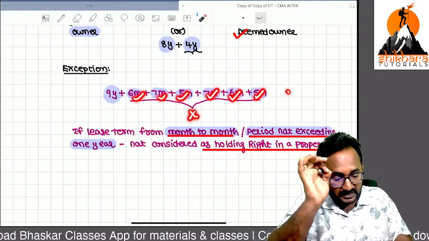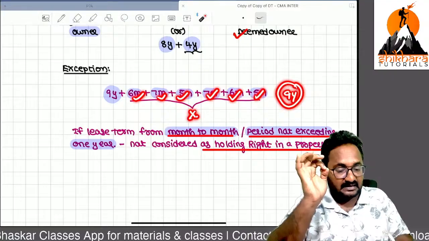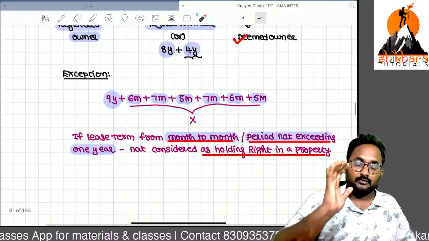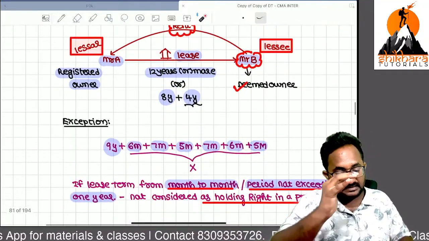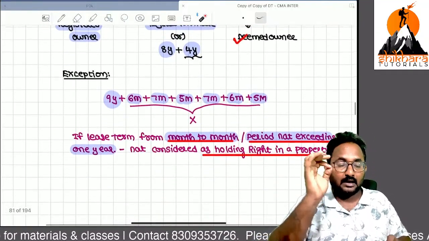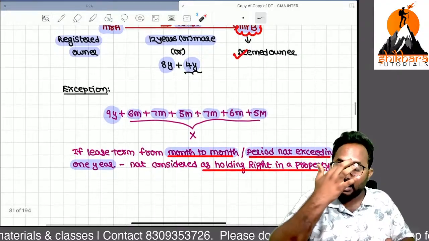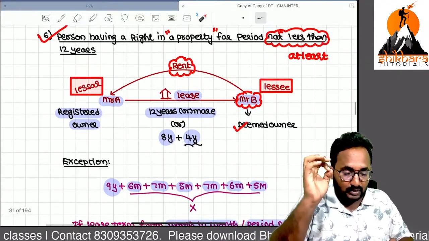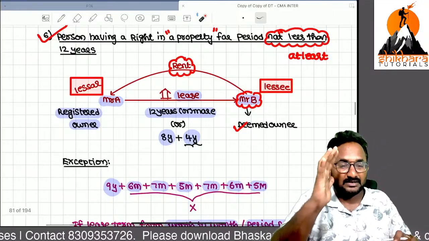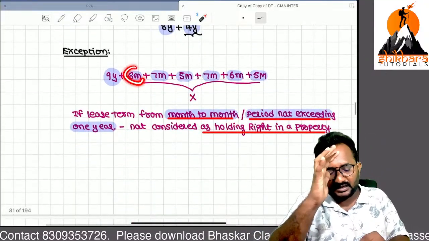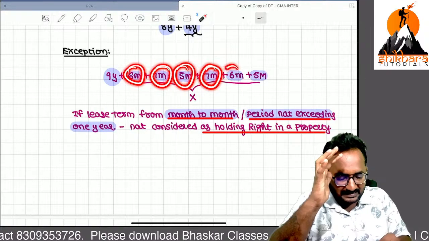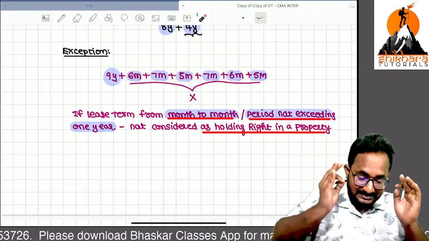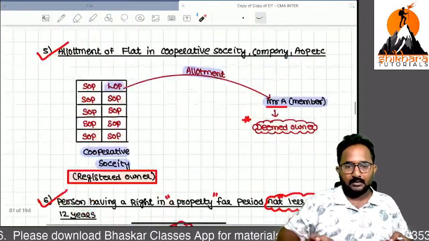Now in this case we can count it as 9 years, and that is less than how many years? 12 years. If you want to count it, the lease renewal period or lease taken period should always be more than, or equal to, at least 12 years. But if you are doing the renewal on a month to month basis or for less than 1 year, that should not be counted in that 12 years term.